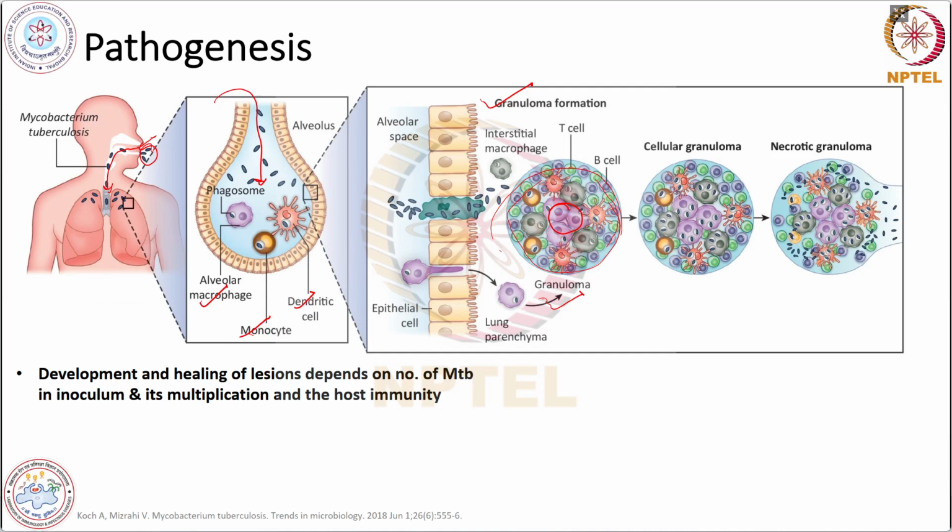There are two types of granulomas. The first one is cellular granuloma, and the second one is necrotic granuloma. The cellular granuloma is formed during the initial containment. It is composed of immune cells with minimal tissue damage. While the necrotic granuloma forms if the infection persists, then the center undergoes necrosis. This will rupture and potentially allow the bacteria to escape and spread. So there are these two types of granuloma.